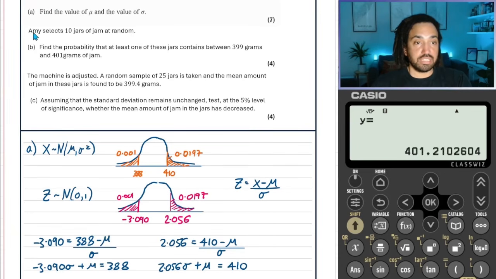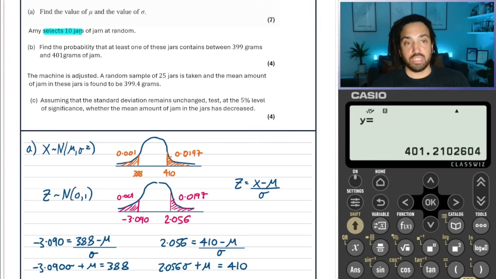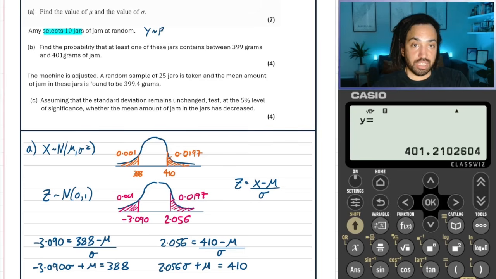Okay, next it says that Amy selects 10 jars at random. Find the probability that at least one of these jars contains between 399 grams and 401 grams of jam. Okay, so the clue here is that you are selecting 10 jars at random. That's a fixed number of trials. So that is going to tell us that we need to do some sort of binomial distribution in here.